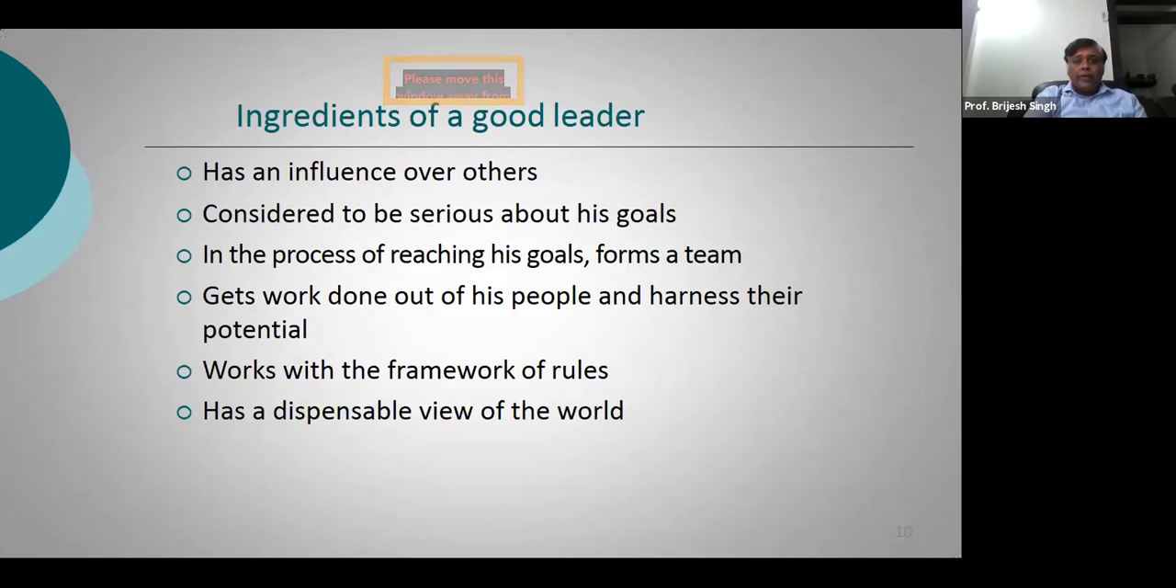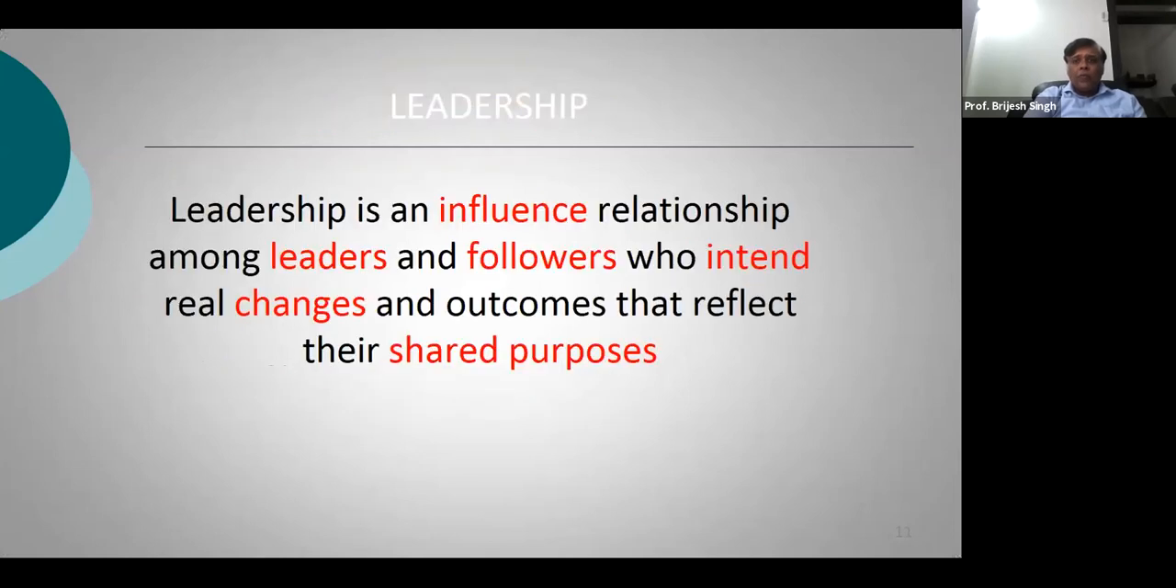Okay, so this is the accepted definition of leadership. When we talk about leadership, leadership is an influence. It is an influence relationship among leaders and followers who intend real changes and outcomes that reflect their shared purposes. Right? Look at each one of these words. It is an influence. Leadership is an influence. If a person cannot influence anybody, he will not be a leader, right?